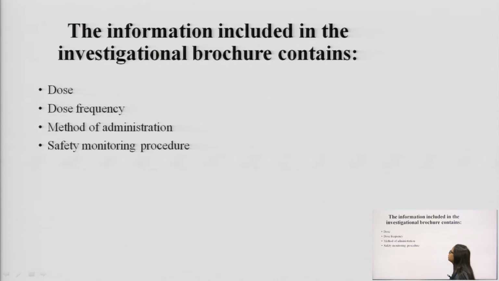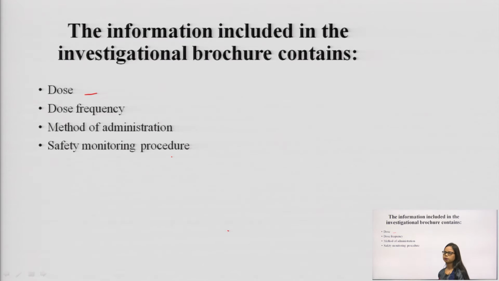Next is the information included in the investigator's brochure. What kind of information is included in the IB or the investigator's brochure? So, these four information is included in the brochure. Number 1, dose.